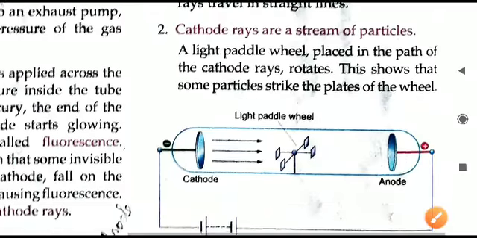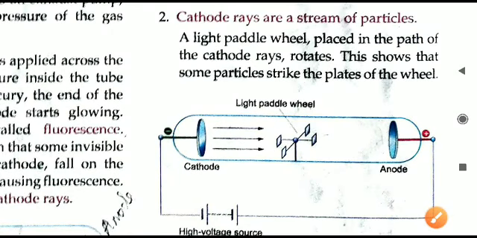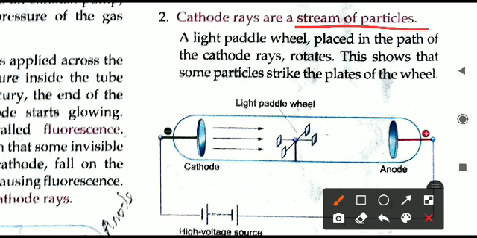Second point, now we'll see the characteristics. They are always a stream of particles. Stream means regularly they are flowing one particle after the other. Electrons are all produced in a stream. It is not happening that one electron came at one time and later, after a long time, a second electron will come. No, not like that. It is a continuous flow of electrons.